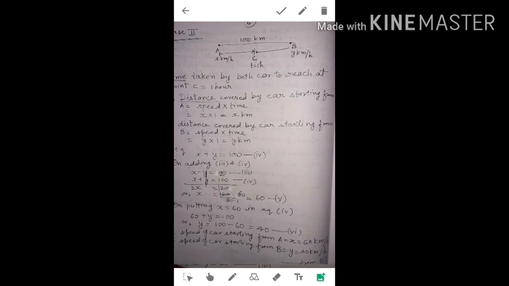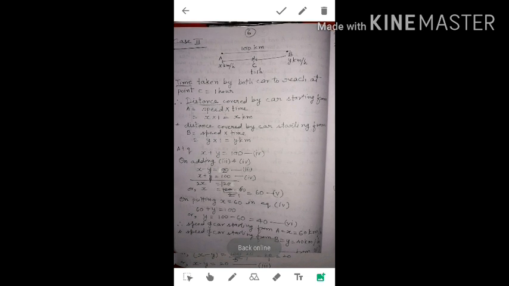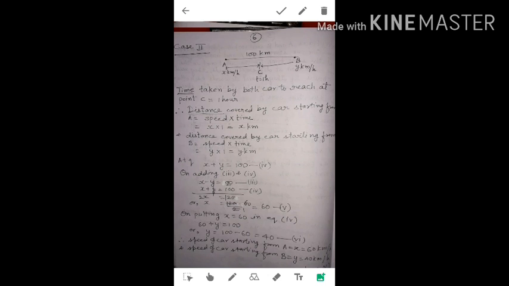Now after this, we are coming to the second case. See what the second case is. The second case is that both cars are traveling in the opposite direction, not in the same direction. The car from A is moving in this direction, and the car from B is coming in this direction. Both are meeting at this point C.